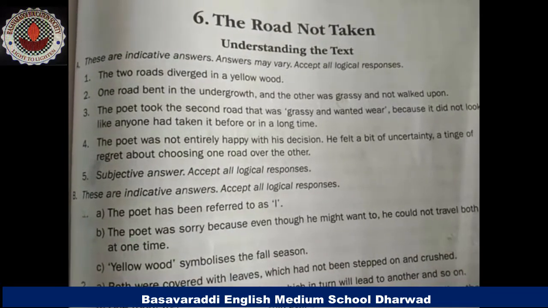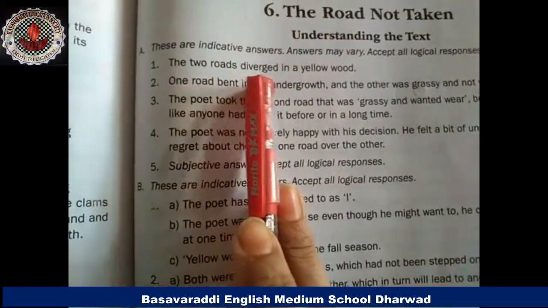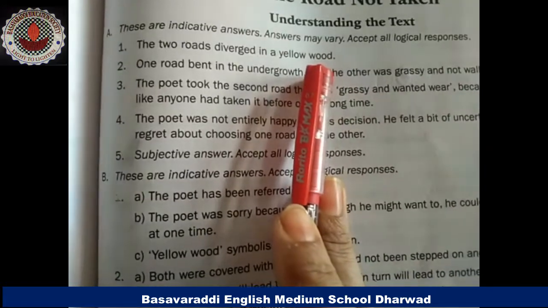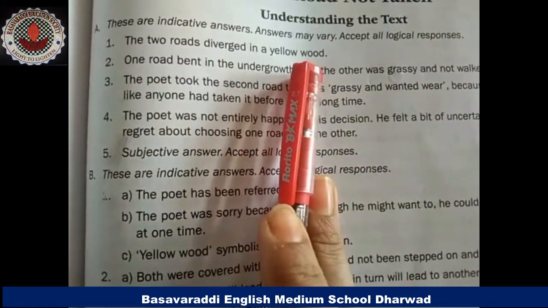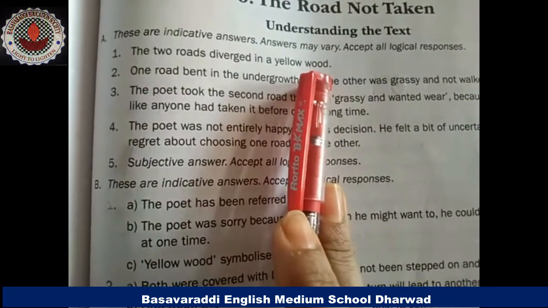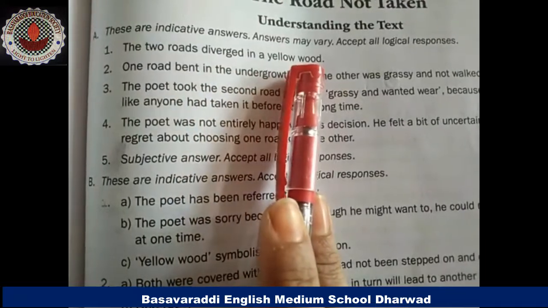Where did the two roads diverge? The two roads diverged in a yellow wood. As we had already discussed in the poem, there are two roads and the poet was confused about which road he had to follow. So here the two roads diverged in a yellow wood.